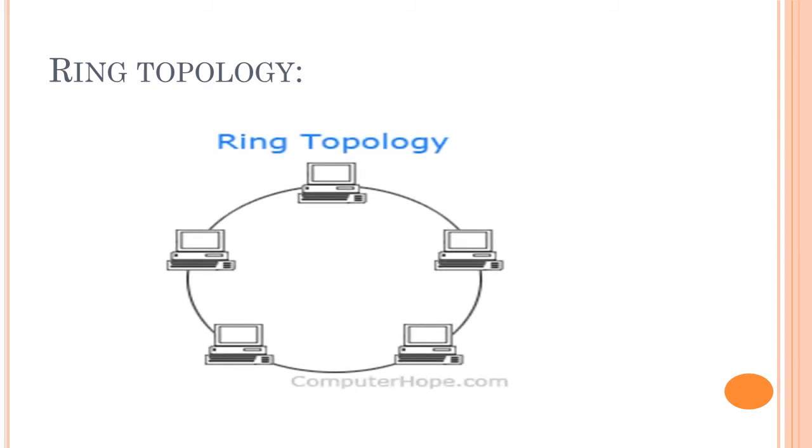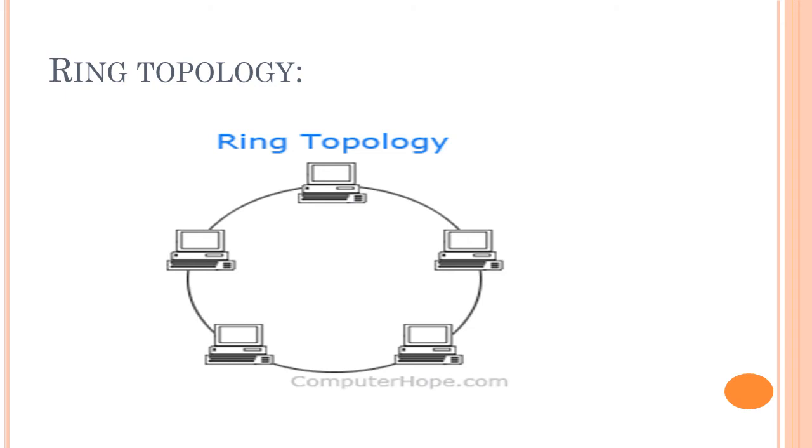The second type of topology is ring topology. You can see in the diagram. In this ring topology you can't see any main computer or master or host. Like a star, no host computer will be there in the ring topology. All the computers are interconnected in a ring shape. In the ring topology the data will transfer at very high speed. The data needs to flow in one direction only, from one computer to the other, second to third, third to fourth, fourth to fifth.